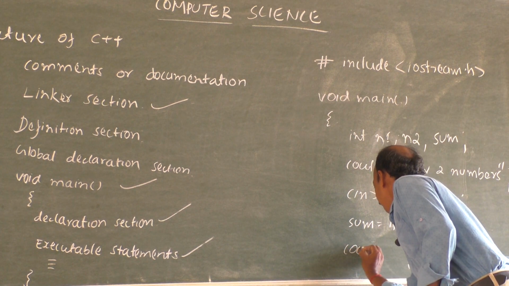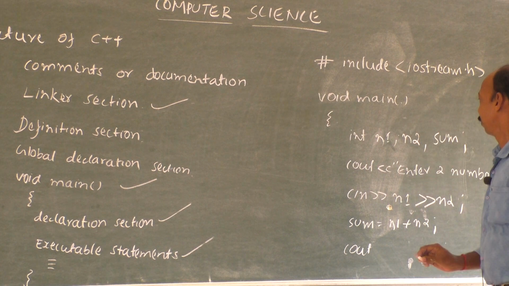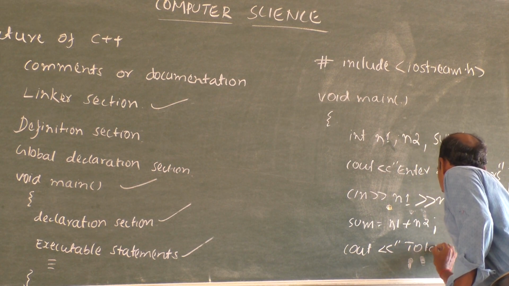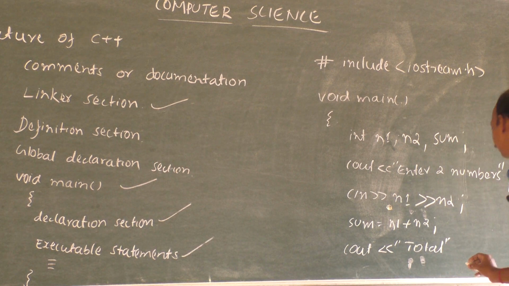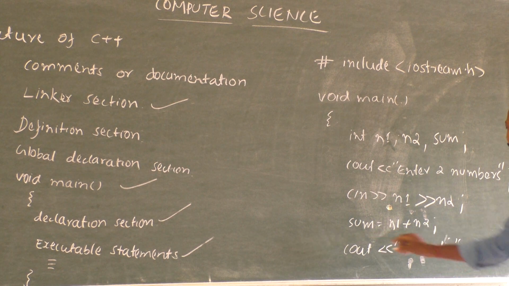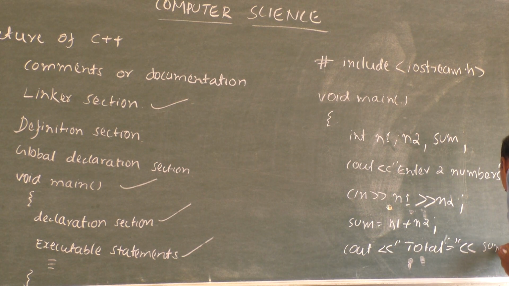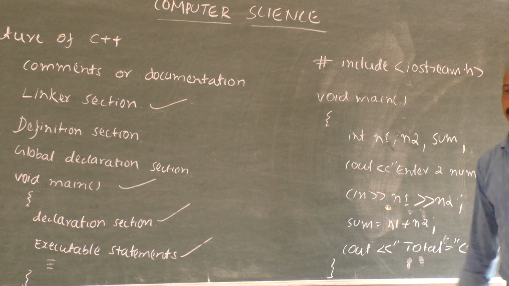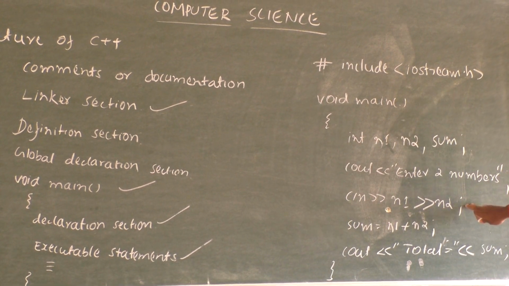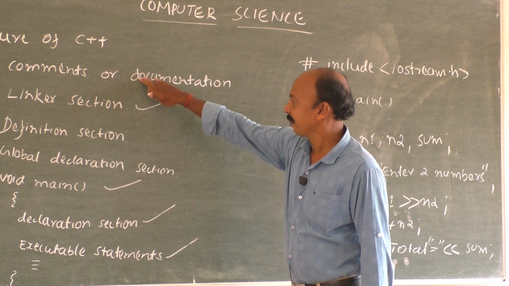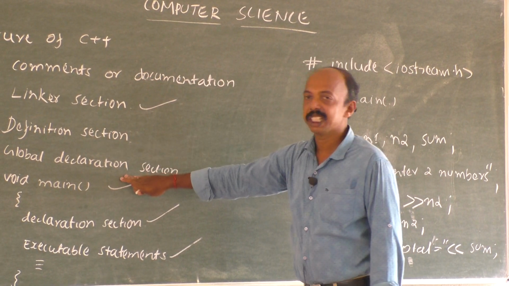Display the sum: cout, total is equal to, that is this sum, and close it. This is a simple program written in C++ where we have not included the comments, definition and global declaration sections.